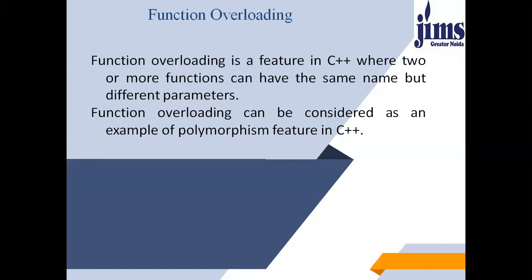This is one function. In function overloading, you can create another function by the same name, myfunction, and then you can put the parameter list like float a, float b. So here the parameter list is float, comma float, and in the first function it was int, comma float. So the compiler will consider these two functions as different functions with the same name.